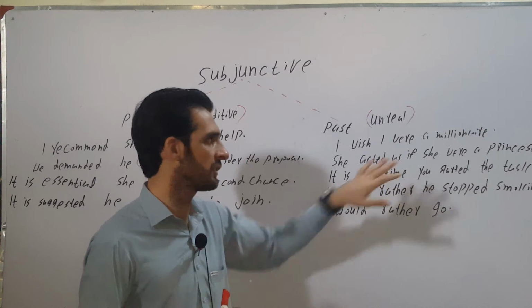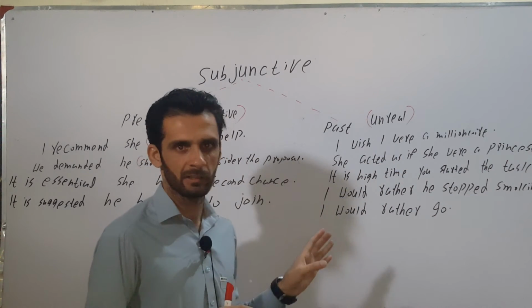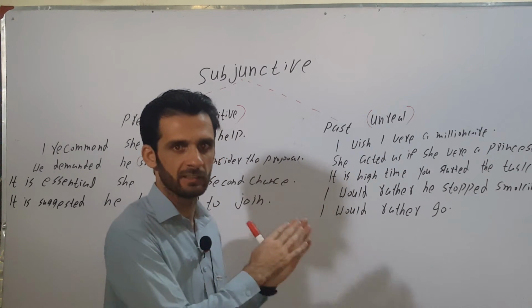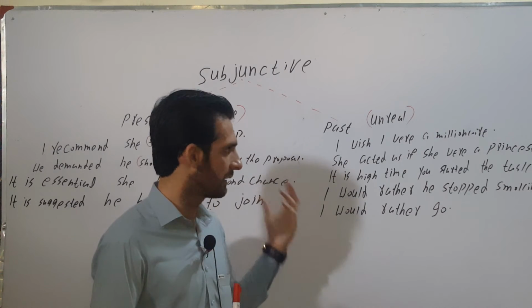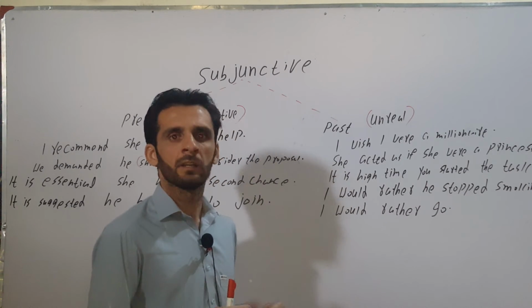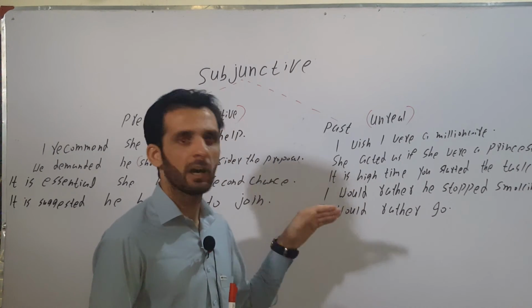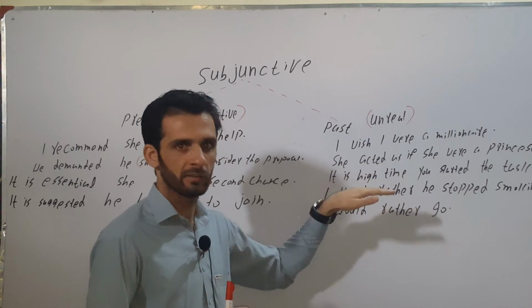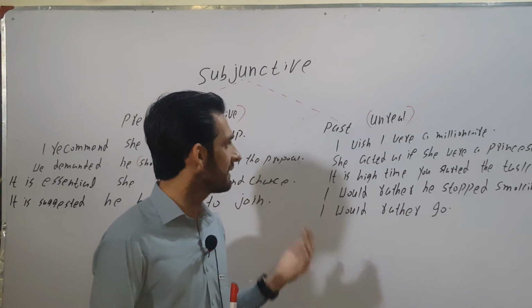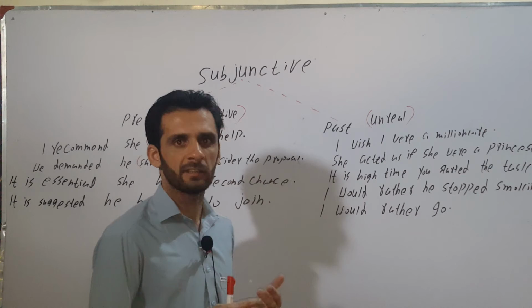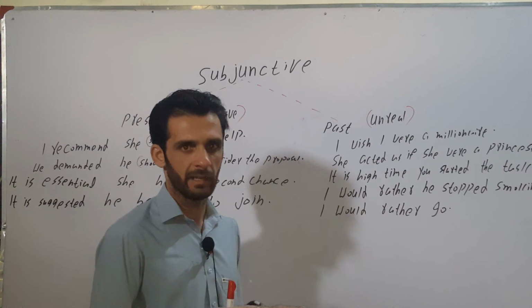She acted as if she were a princess. She is not a princess, but she is just displaying it. So we will use she were or she had been, but not she was or she is. It is high time you started the toss. It is high time you start the toss will be incorrect.